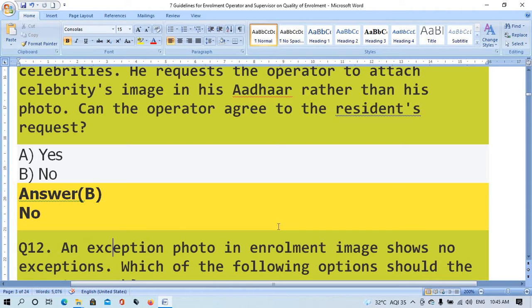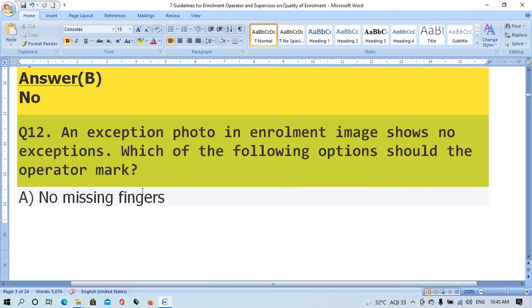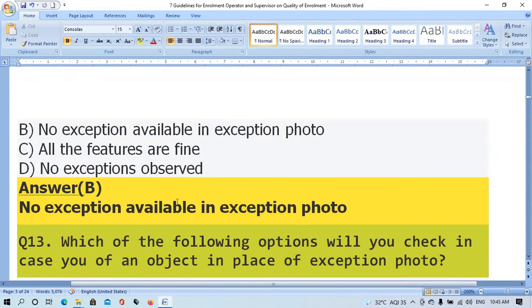Question number 12. An exemption photo in enrollment image shows no exemptions. Which of the following options should the operator mark? Option A, no matching fingers. Option B, no exemption available in exemption photo. Option C, all the features are fine. Option D, no exemption observed. The right answer is option B, no exemption available in exemption photo.